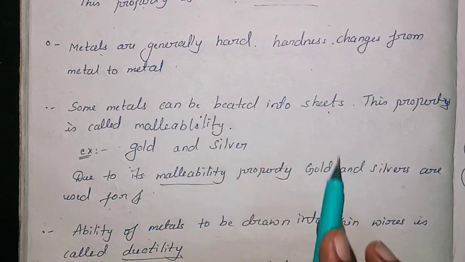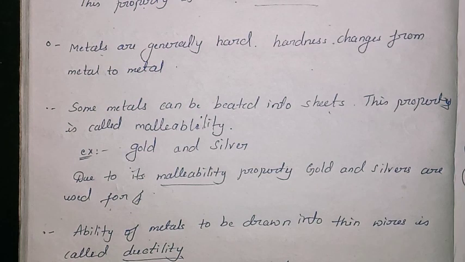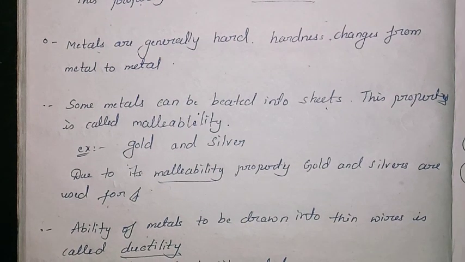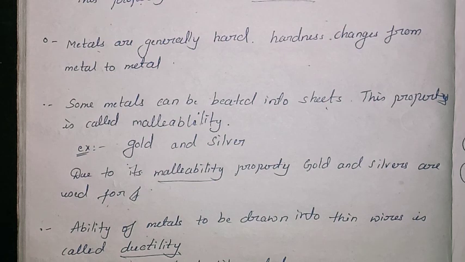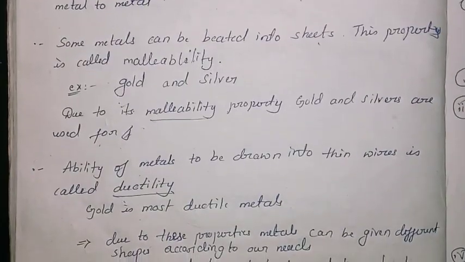And due to these special properties of metals, for example gold and silver, these are used in making jewelry. So we can mention here again, just mention the reason: due to these properties, metals can be given different shapes according to our needs. So just make down the points.